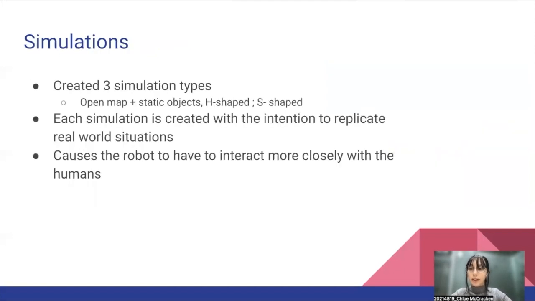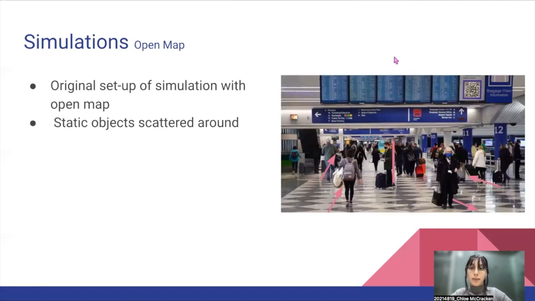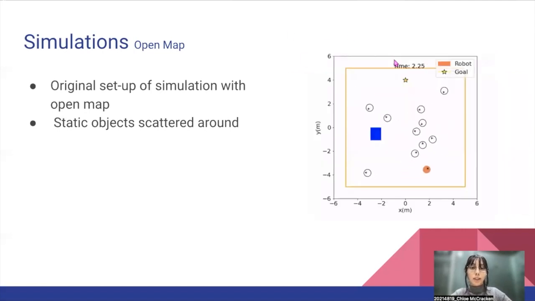Next, I will talk about our simulations. We created 3 simulation types: an open map with static objects, an H-shaped map, and an S-shaped map. Each simulation is created with the intention to replicate real-world situations and to cause the robot to have more interaction with the humans. First is the open map, and you can see we wanted to replicate this kind of scenario. Static objects are scattered around with an open map.